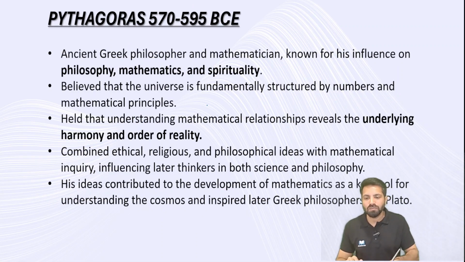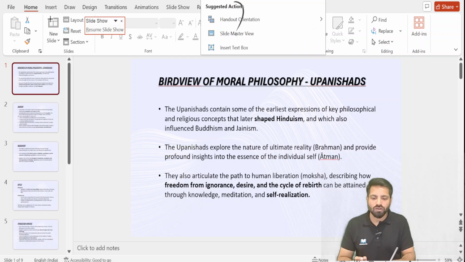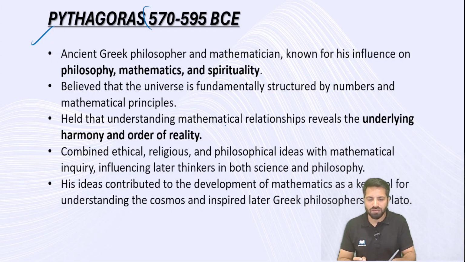Now the next important philosopher is Pythagoras. Again, his time period is 570 to 495 BC. Pythagoras was a philosopher, but along with being a philosopher, he was a mathematician also. So here there is a combination of philosophy, mathematics, and spirituality. And he said that with the help of mathematics, we can understand philosophy, we can understand spirituality also.